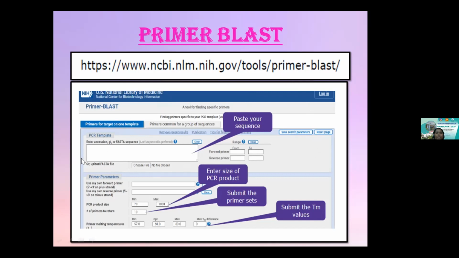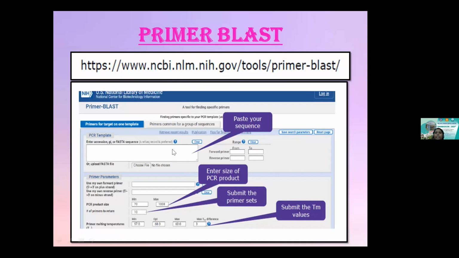This is the bar where you can enter the accession of your gene of interest, if you're familiar with it, or preferably, as I told you, a FASTA sequence input is always preferred for any kind of bioinformatic retrieval. Primer-BLAST also demands that, so you can input your sequence in FASTA format in the space provided here. Again, you can specify the range, a start and a stop number.